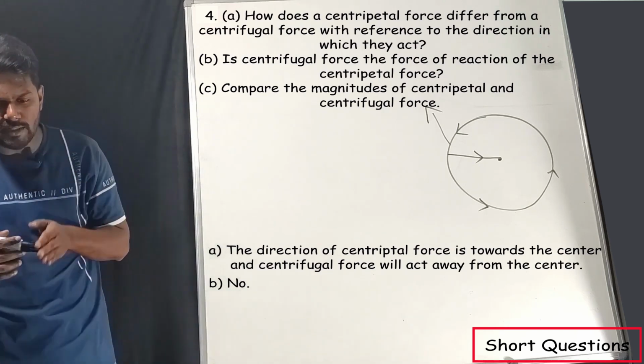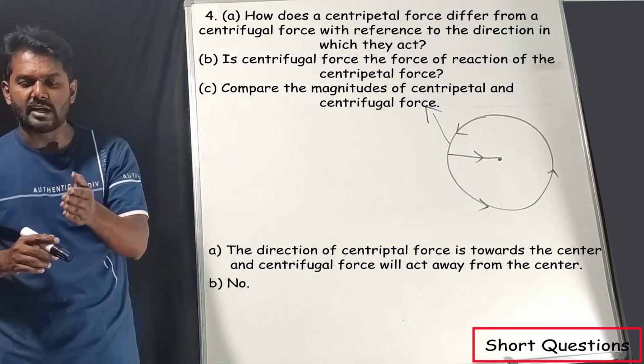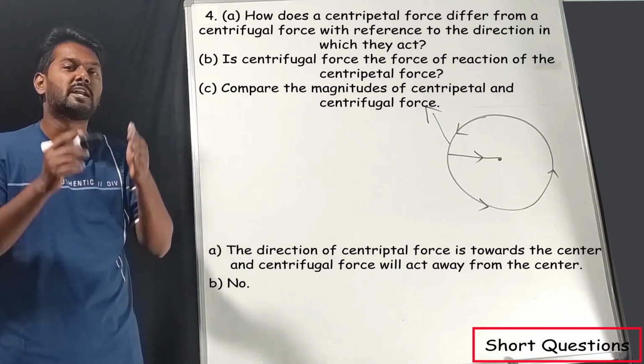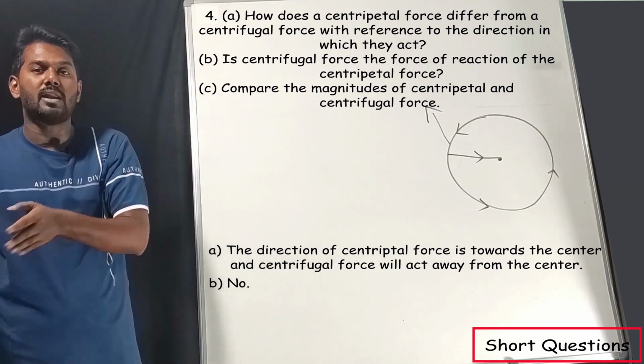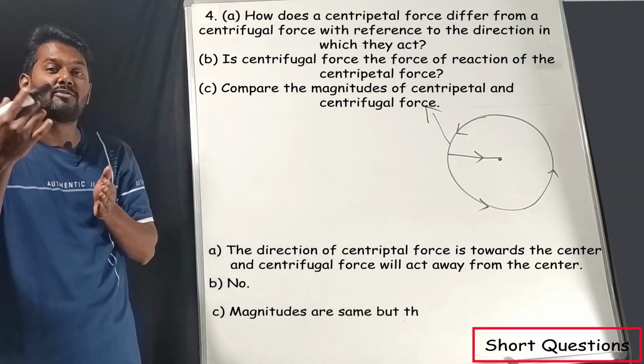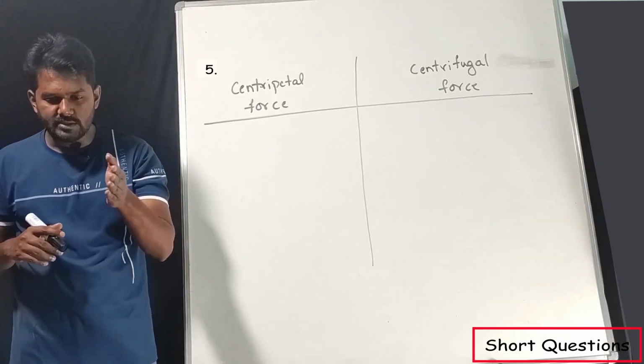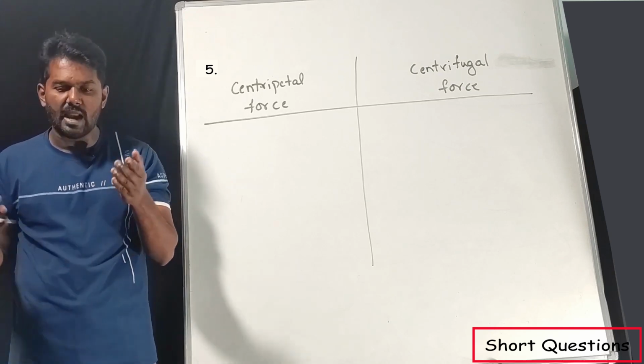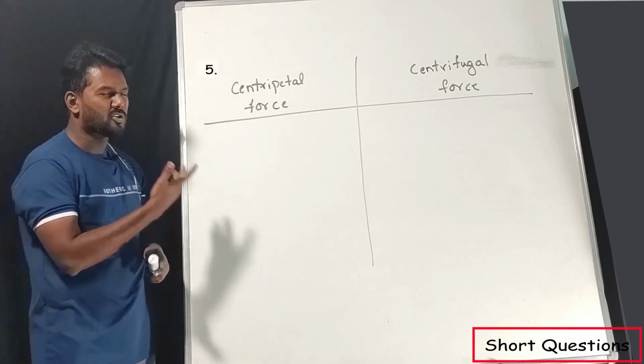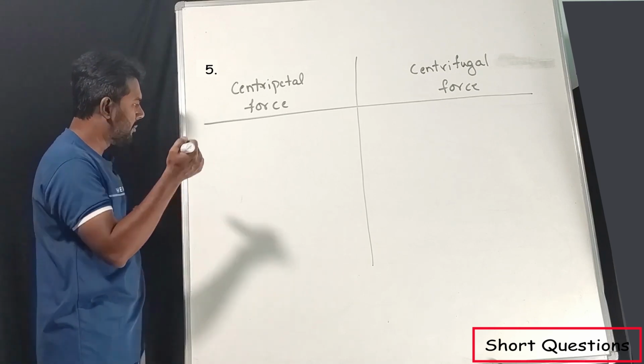Third one, compare the magnitudes of centripetal and centrifugal force. The magnitude of centripetal and centrifugal force is the same, but they differ in direction. This you should know. That's it. Next, state two differences between centripetal and centrifugal force. I think you can answer this question, but I'll answer.